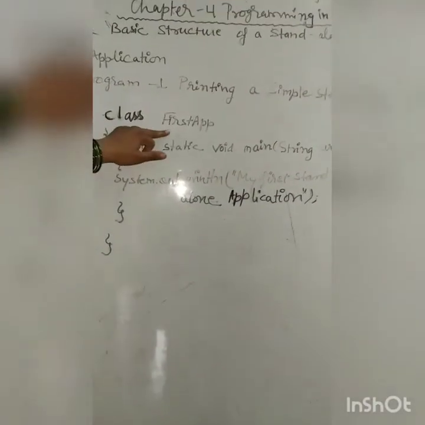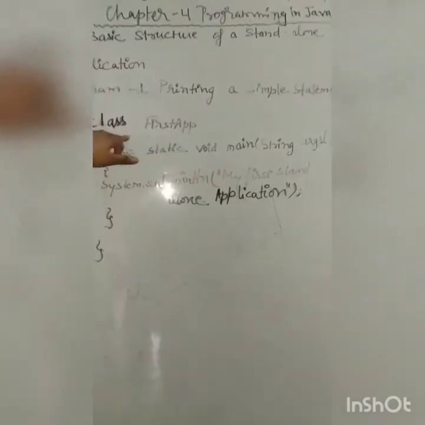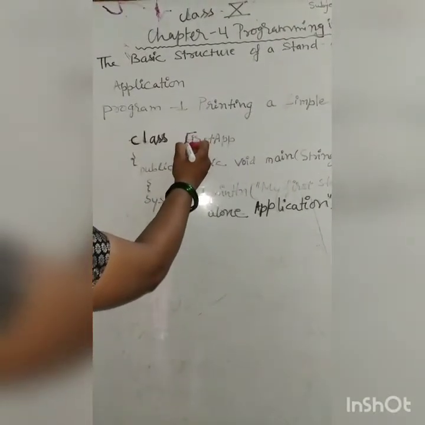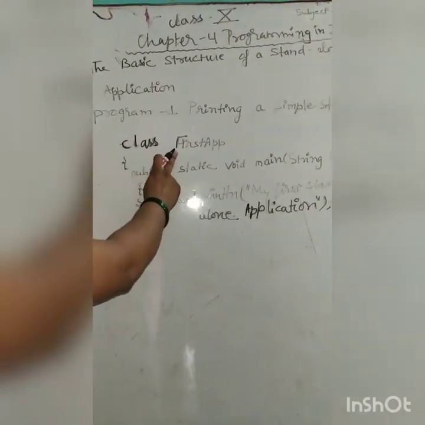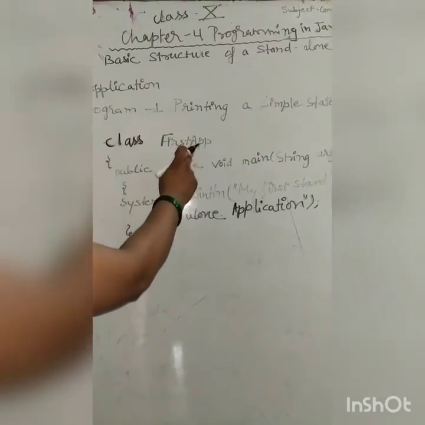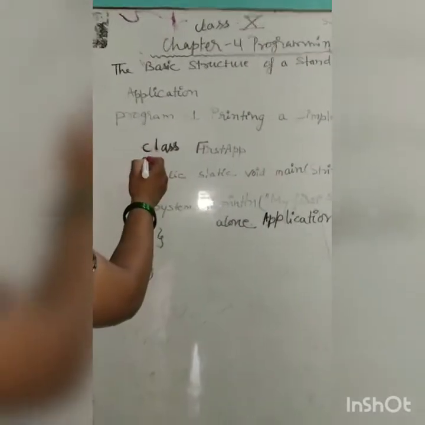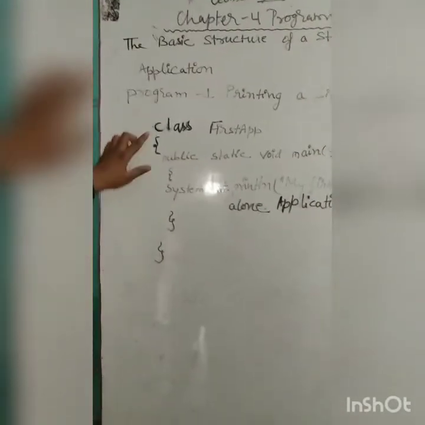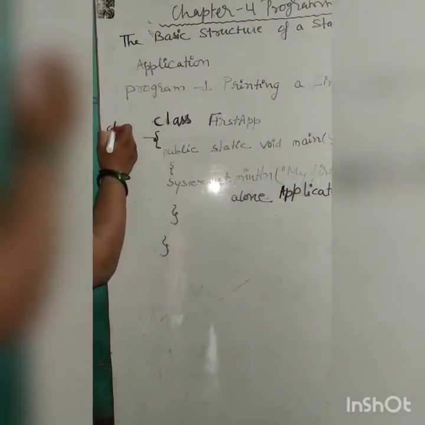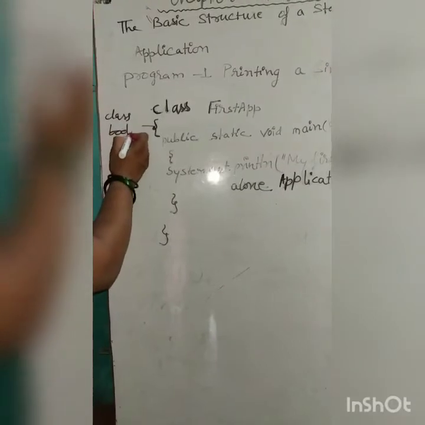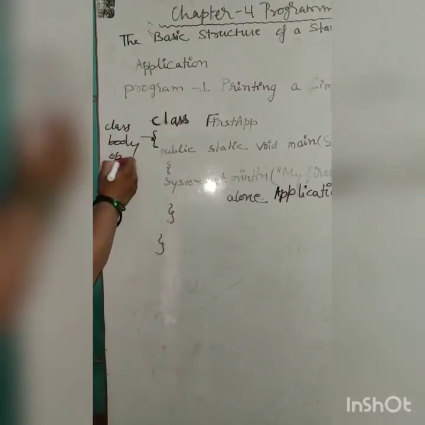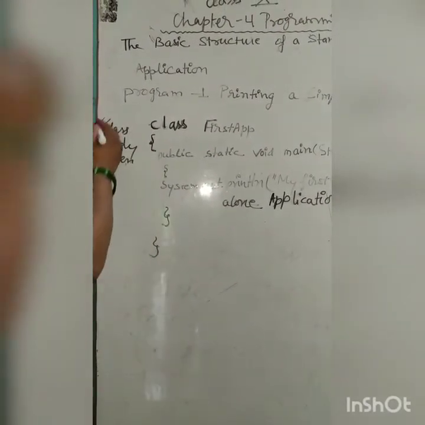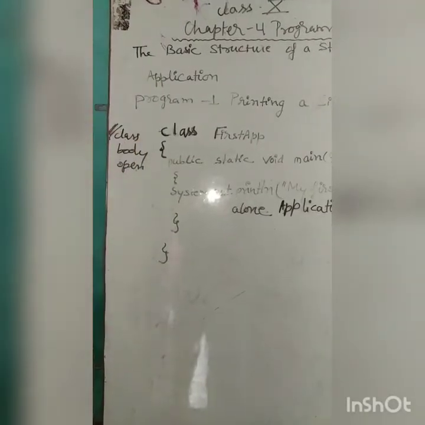Then next is the class name, which means the name of this program. It is always written with the first letter capital, so here the first letter A of App is capital. Then curly braces open. Curly braces open defines the class definition, or class body. I write a comment with two forward slashes.